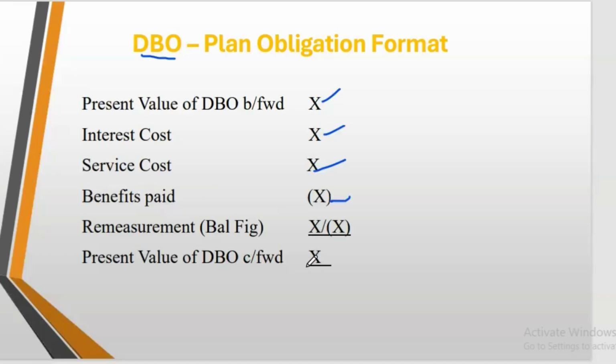Again, the same thing here. We have the present value of defined benefit obligation, the closing. This one is a closing figure. So what you do is bring the opening, add the interest cost, add the service cost, less the benefit paid out. The amount you get, compare with the closing balance here. The difference is what we call the remeasurement loss or gain, which also goes to other comprehensive income. So this is the format for the defined benefit obligation. We have the net, where we combine both the defined benefit asset and the defined benefit obligation together.